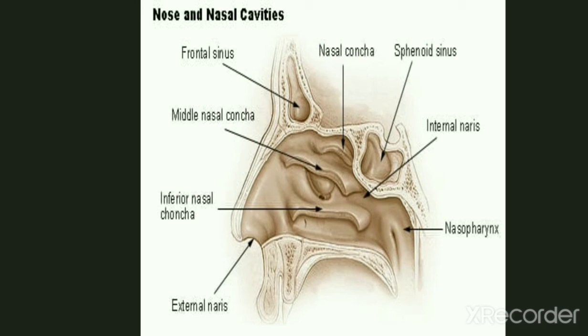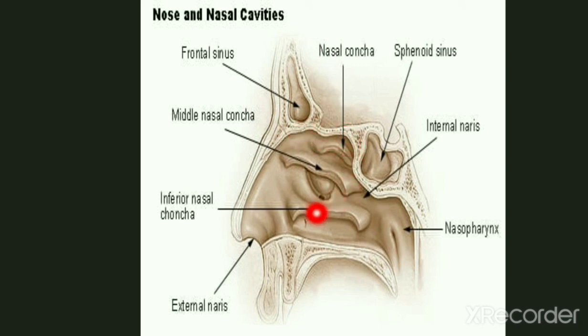The inferior nasal meatus is between the floor and the inferior concha. The middle nasal meatus is between the inferior and middle concha. The superior nasal meatus is between the middle and superior concha. The sphenoidal recess is between the superior concha and the nasal cavity roof.